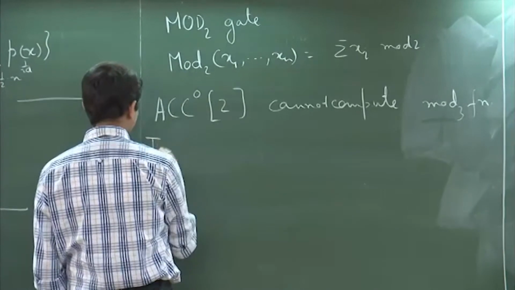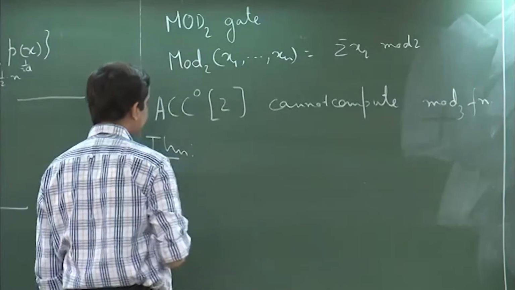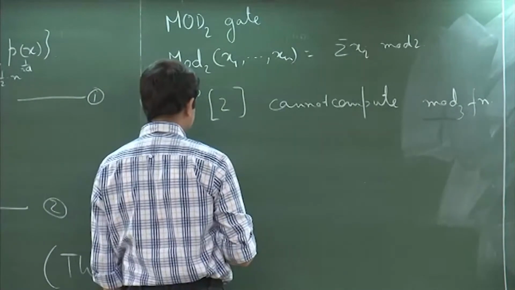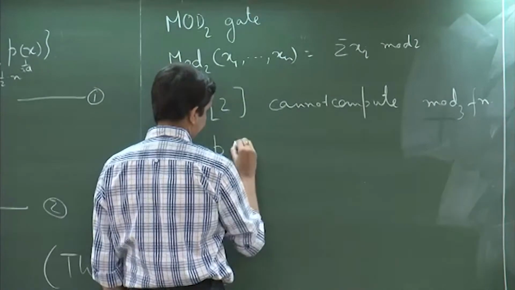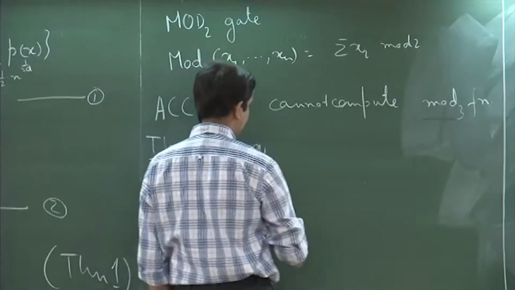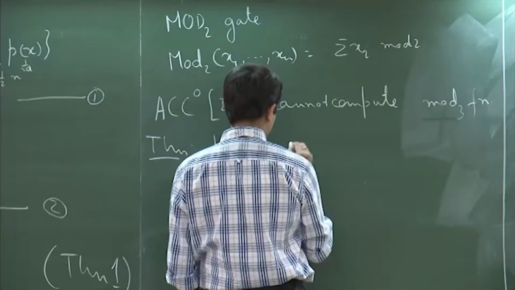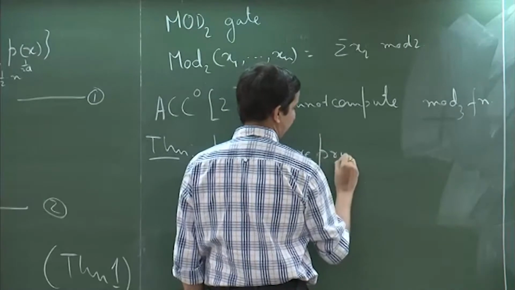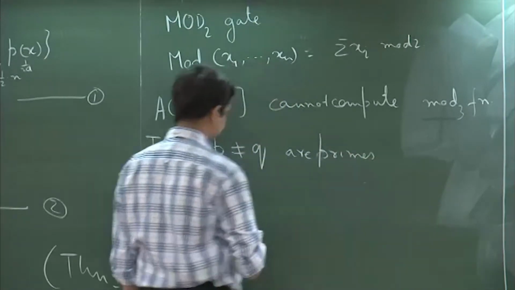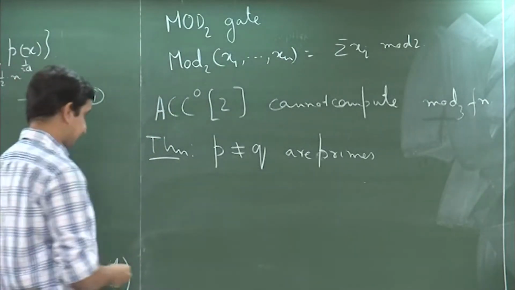Suppose P and Q are distinct primes. They are not the same.